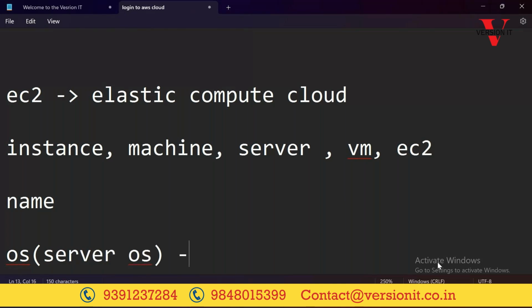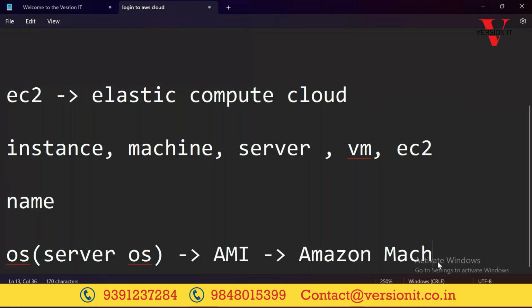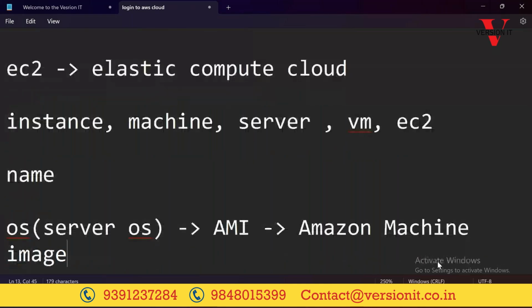Okay, now in AWS terminology, server is called as EC2 instance. Okay, and operating system is called as AMI. Operating system is called as AMI, stands for Amazon Machine Image. Okay, now whenever you want to install any operating system on your laptop, have you ever tried to install? How will you be installing? Installing with a CD or else a bootable pen drive, right?